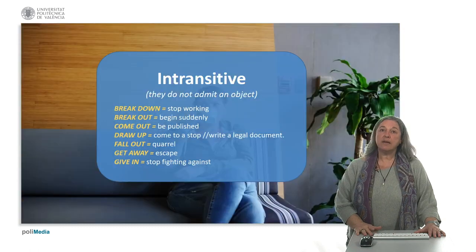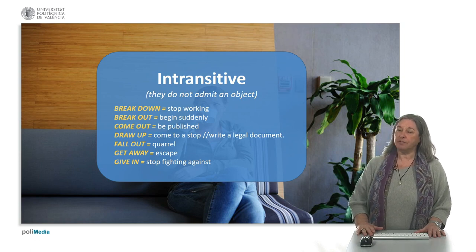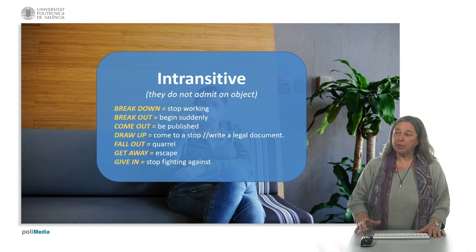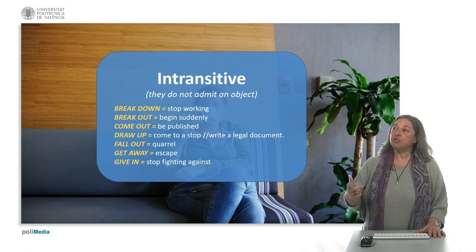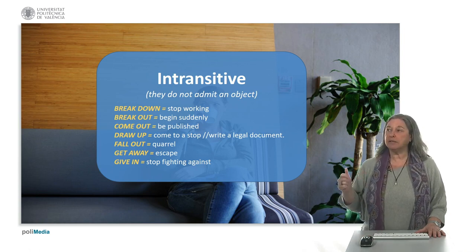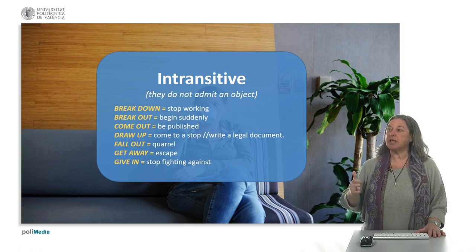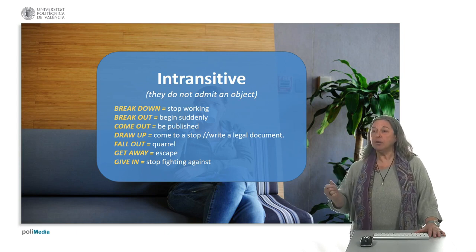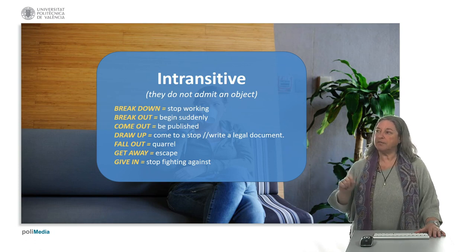And now let's have a look at some examples of intransitive phrasal verbs. Now, these are the ones that don't admit the object, remember. For example, to break down, to stop working, to break out, to begin suddenly, to come out, to be published. The book is coming out next month. It'll be published next month. To draw up, to come to a stop, or to write a legal document. I'll draw up the contract, for example.